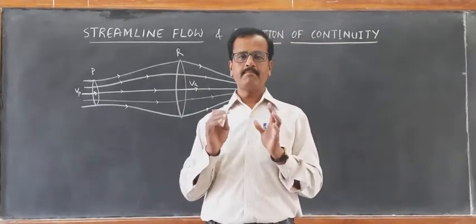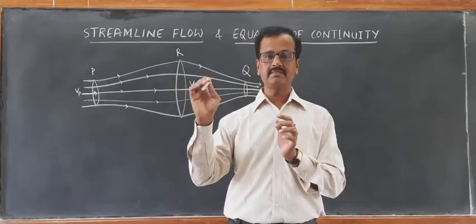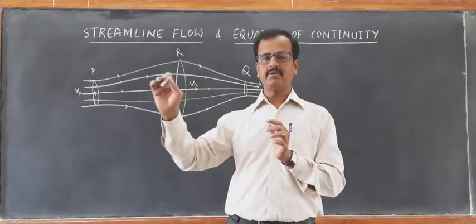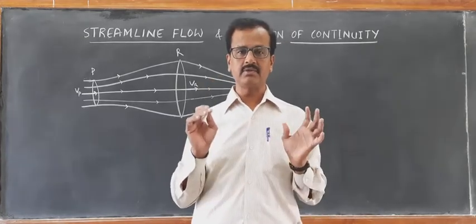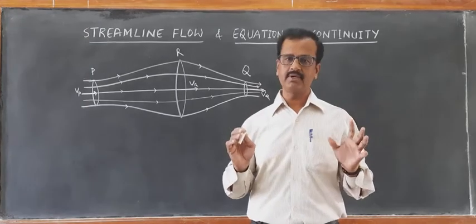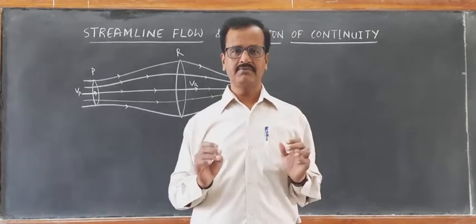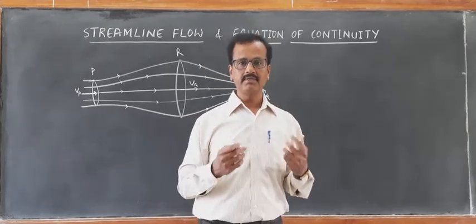A streamline is a path of the fluid particles in a particular flow. The path of the fluid particle in a steady flow is called streamline flow. It appears like a map. We have discussed all these features, the characteristics of streamline flow, in the previous video.